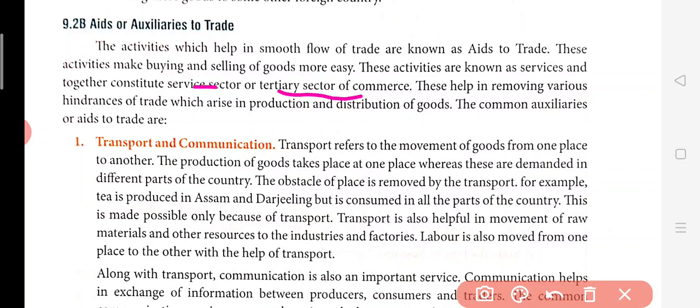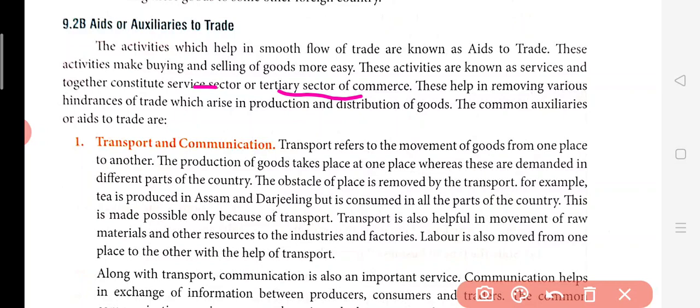And similarly, if a person is there, he wants to buy some goods like a car or maybe a refrigerator or a television. So in this case, he can take personal finance from the loans. So here, these auxiliaries, we can see that they are just supporting this buying and selling of goods.